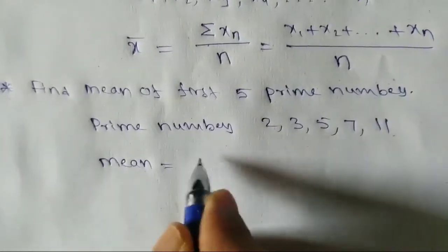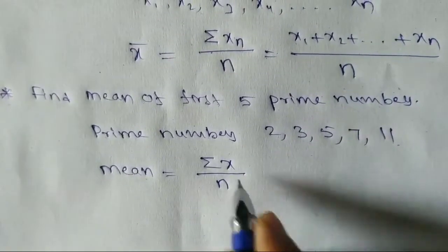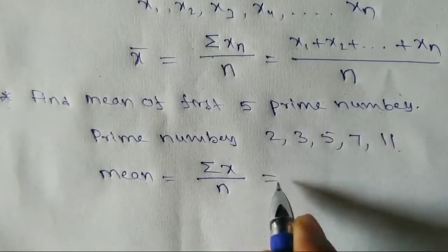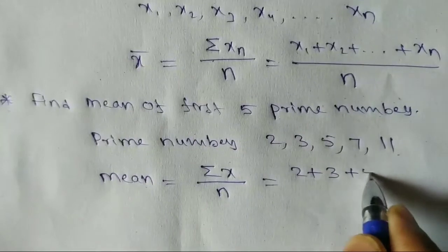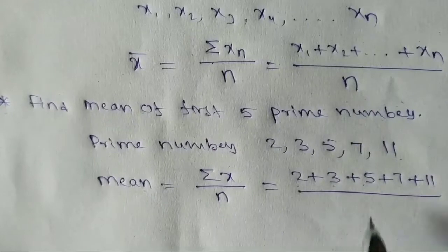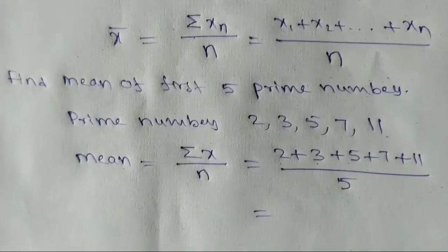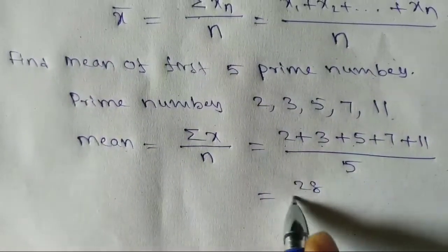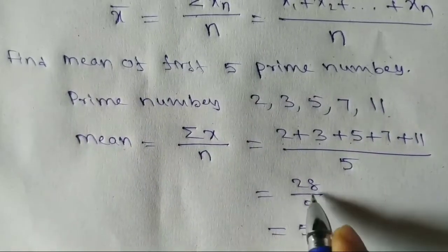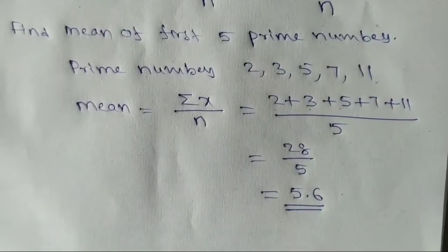We have the formula sigma x by n, sum of the observations by total number of observations. That is 2 plus 3 plus 5 plus 7 plus 11 by total observations 1, 2, 3, 4, 5, that is 5 observations. Adding, we get 28 by 5. So, 5 fives are 25, remaining 3. 5 sixes are 30. This is the mean, the average. So we got the mean easily for ungrouped data.